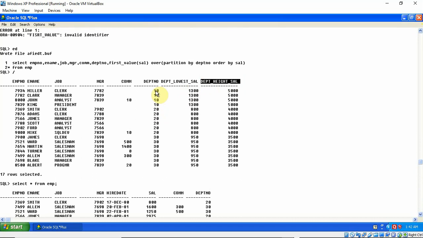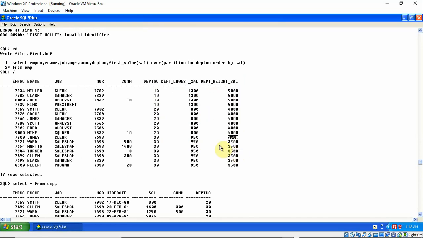So I can get the department lowest salary and department highest salary for each department. For the 10th department the lowest salary is this, the highest salary is this, and for the 20th department the lowest salary is 800 and the highest salary is 4000. For the 30th department the lowest salary is 950 and the highest salary is 3500, right?